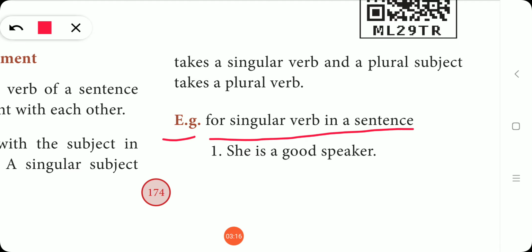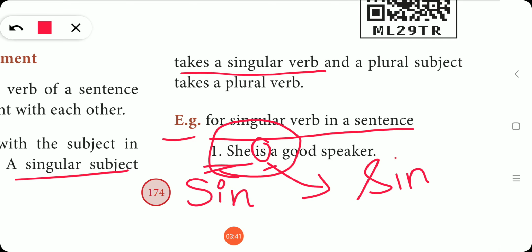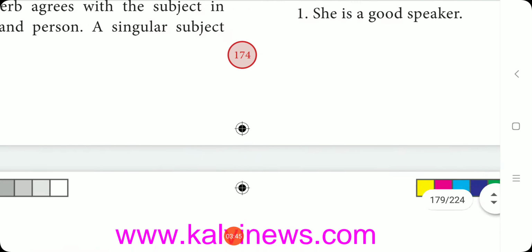So here she is singular. It is a pronoun. It is singular. So what is the verb here? Is the verb here. So it is also a singular verb. So singular subject, singular verb. So this is the agreement between the subject and the verb. A singular subject takes a singular verb. Can you understand? See, look at the next example.